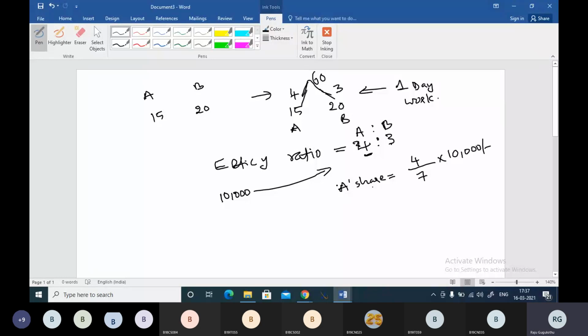For newcomers who don't know this technique, refer to any standard book. If you are following my classes from the start, then you will be aware of this technique, boss. And again, B's share will be 3, the component representing B, divided by the total ratio, that is 4 plus 3, 7, into profit, boss, 10,000. This will be B's share.